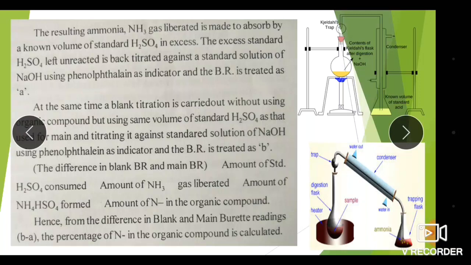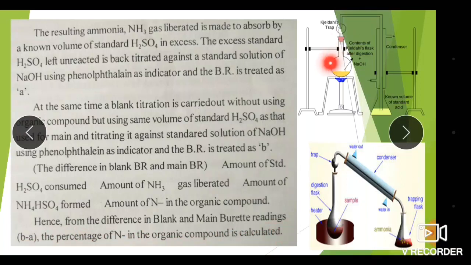So we relate this: the amount of standard H2SO4 consumed is equal to the amount of NH3 gas liberated, which is equal to the amount of ammonium hydrogen sulfate formed, which is equal to the amount of nitrogen in the organic compound. So from the difference in blank and main burette reading, that is B minus A, the percentage of nitrogen in the organic compound is calculated.